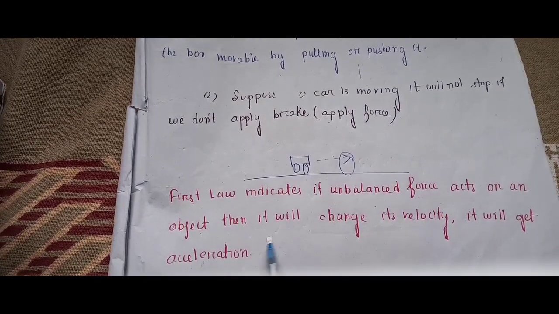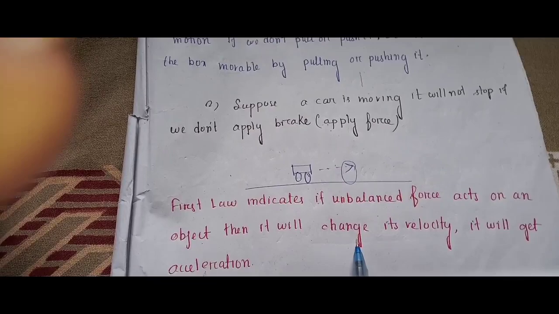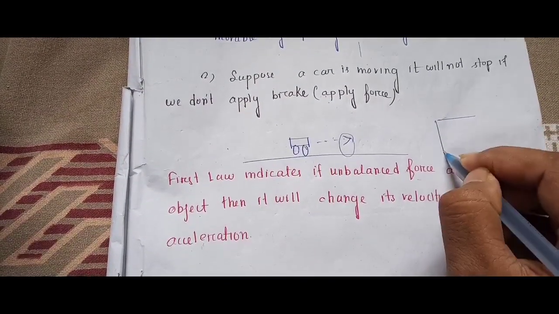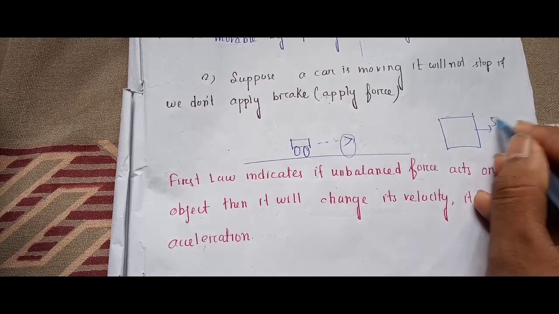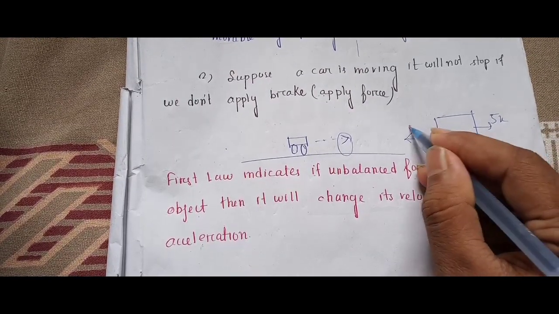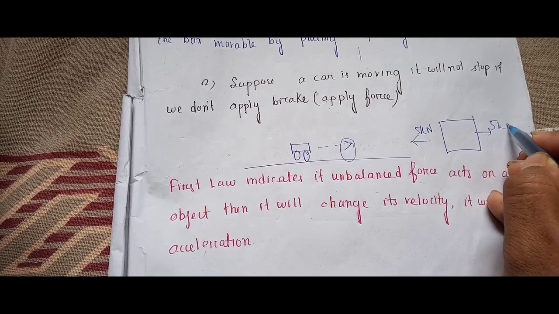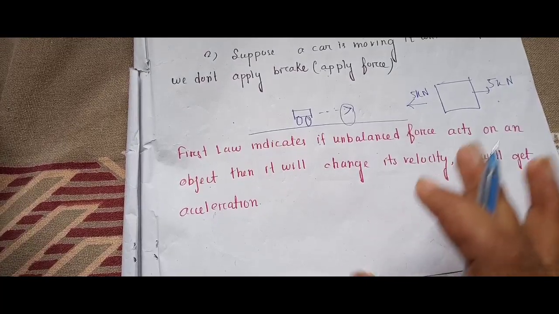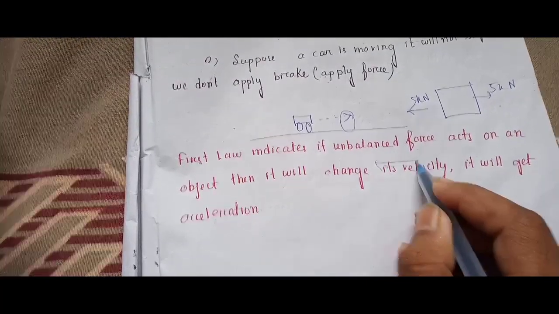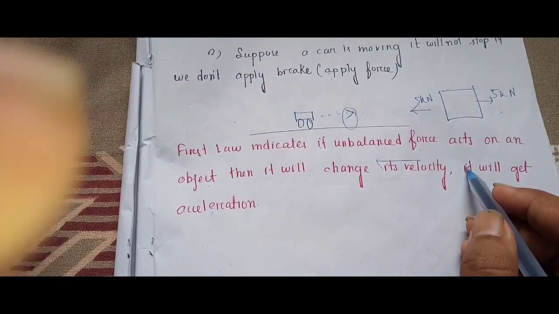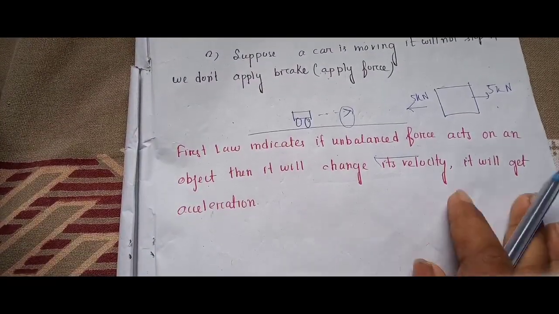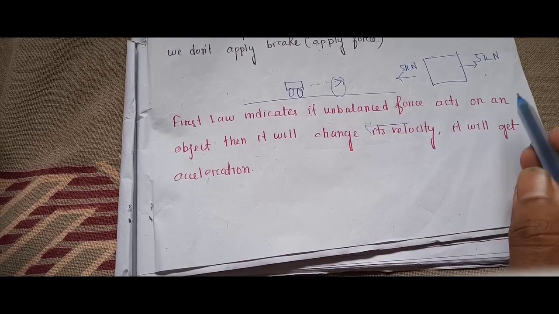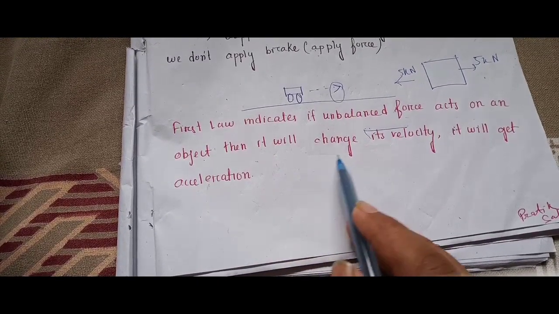The first law indicates that the force should be unbalanced, because if I apply balanced force, like here I am applying 5 kilonewton and here I am applying 5 kilonewton, these two forces will cancel. So basically we have to apply unbalanced force if we want to give it a motion. And the first law indicates that if unbalanced force acts on an object, then it will change its velocity.